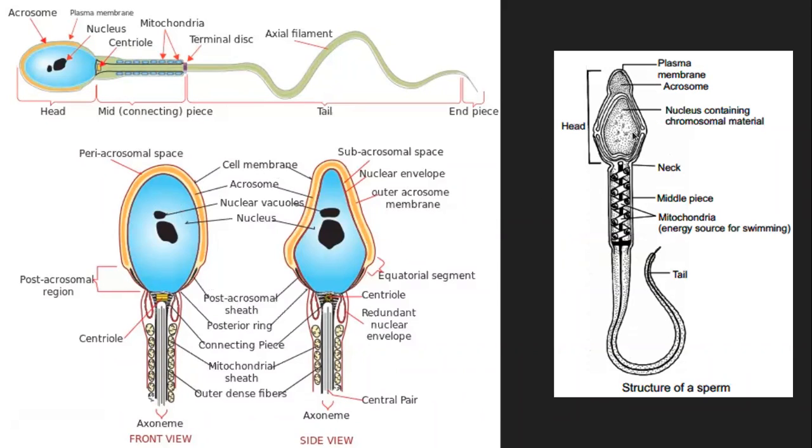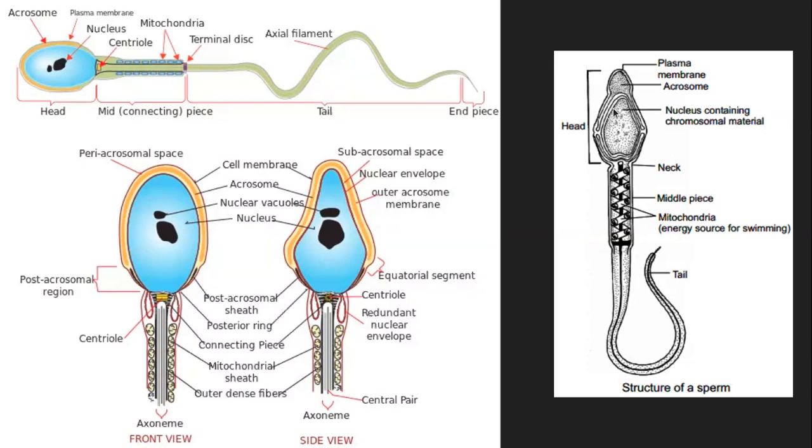This is the nucleus part, and this is the acrosome part, which is a kind of pointy end sitting on top of the nucleus, and it is enclosed by the plasma membrane. We will see what the function of the acrosome is. And this is the nucleus part, and of course the nucleus will have its own nuclear membrane and so on.